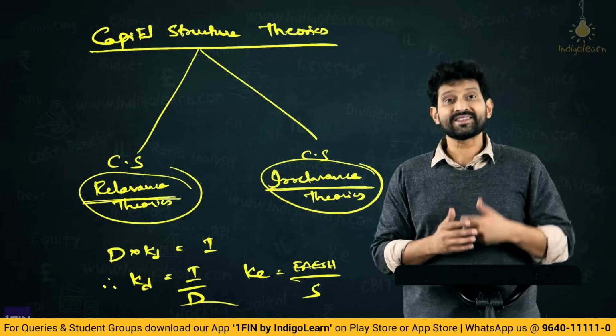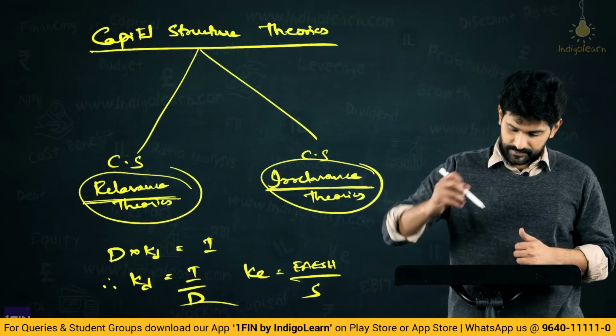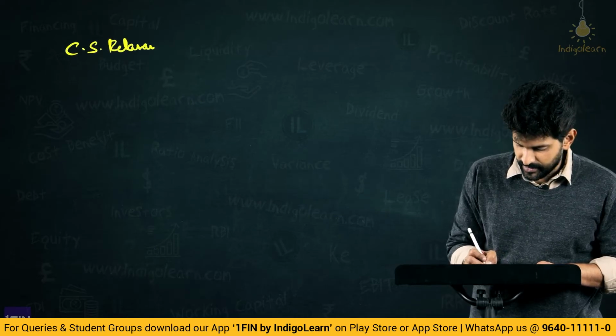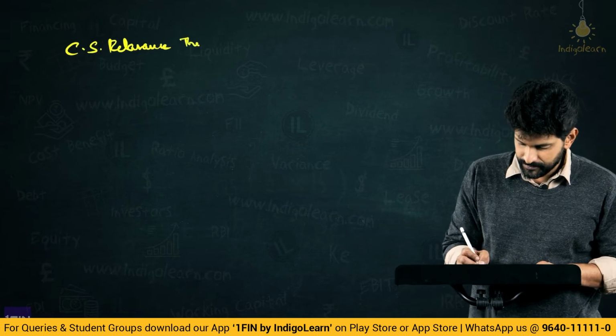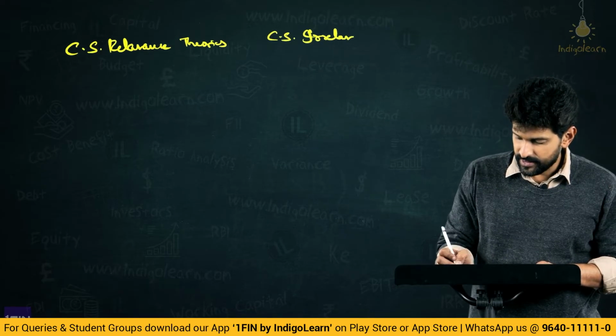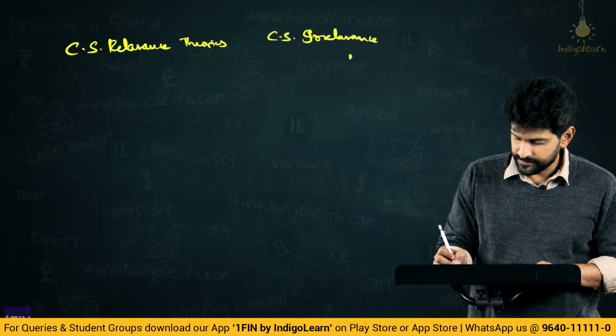Now let us move to the theories. Capital structure relevance theories and capital structure irrelevance theories.